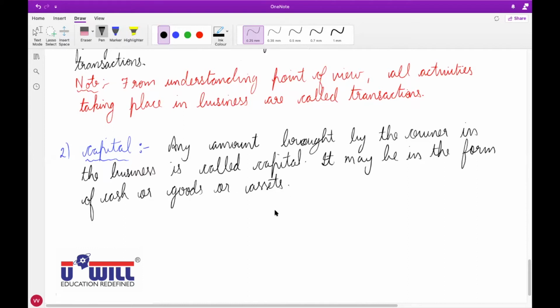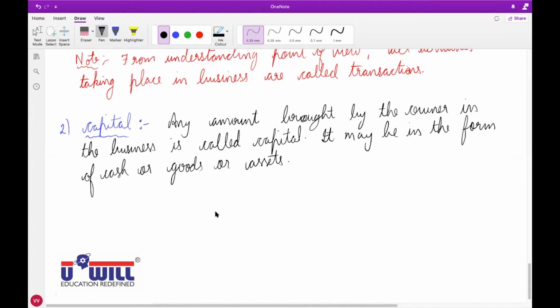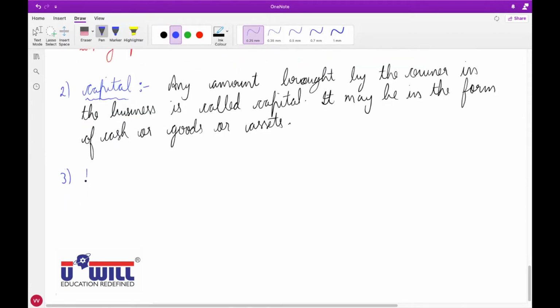So anything you can bring into a business. If you bring hard cash, then that is also capital. If you bring furniture, that is also capital. If you bring commodities, that is also capital. Anything which you bring in the business from your house is called capital. This definition I'll be asking you again tomorrow, okay? Raise your hand who did not understand the meaning of capital.